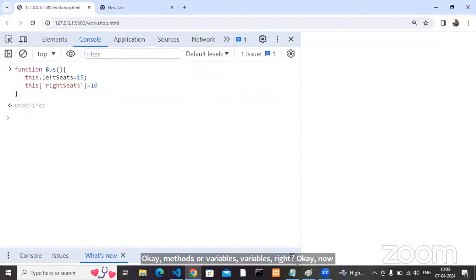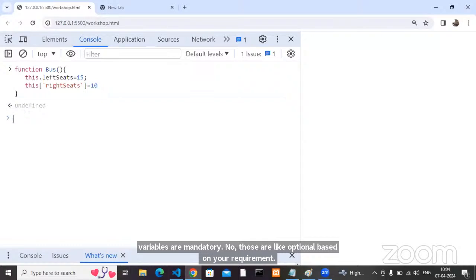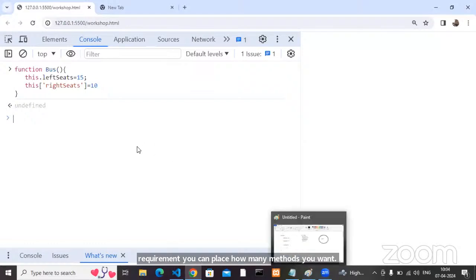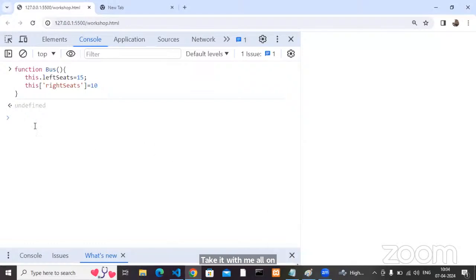It means what? Are my methods mandatory? No. Are my variables mandatory? No, those are optional. Based on your requirement, you can place as many variables as you want. Based on your requirement, you can place as many methods as you want. Agreed with me? Okay, now done.